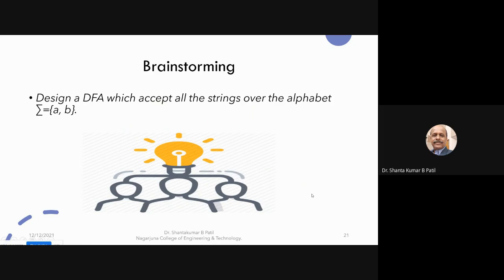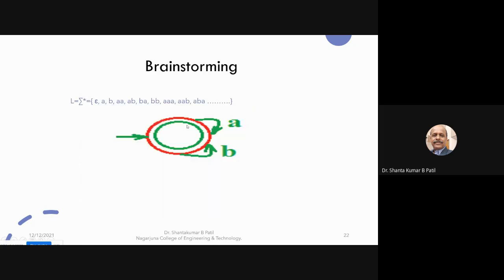Some brainstorming session. For example, you can take the machine which accepts all varieties of the strings over sigma equal to {a, b}. For example, epsilon: the initial state is the final state, hence it accepts the empty string epsilon.